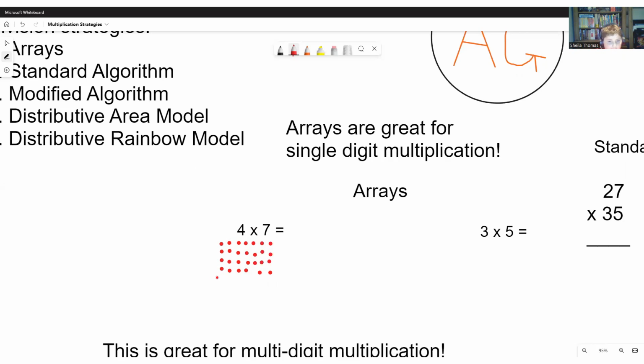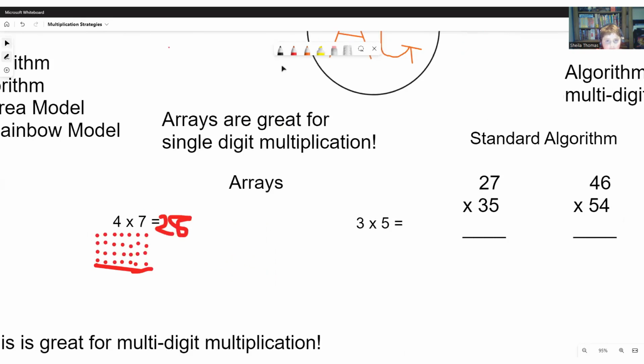So if we count in 4s, we know 4, 8, 12, 16, 20, 24, 28, which means 4 times 7 is 28. So now we go over to our other one, 3 times 5.